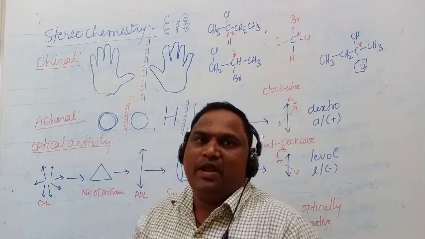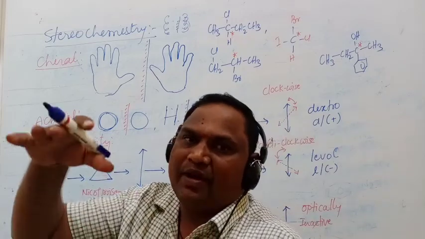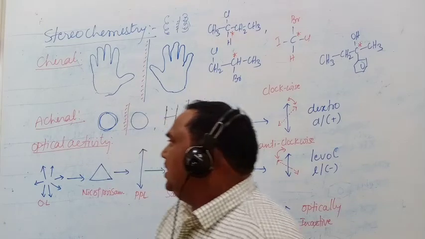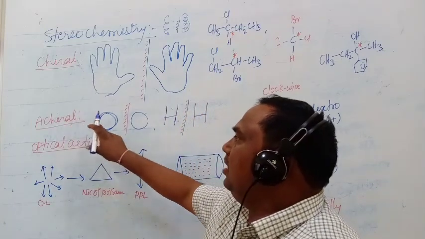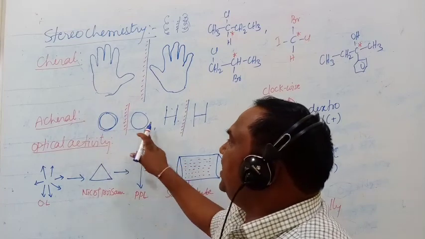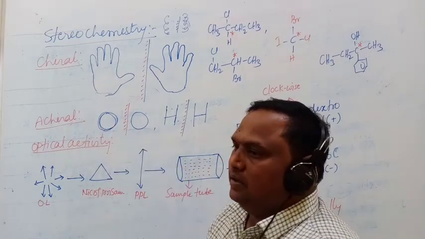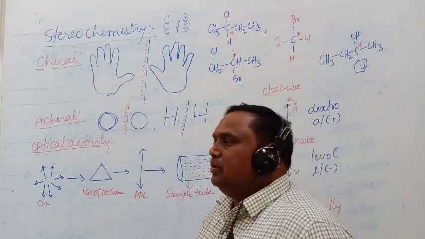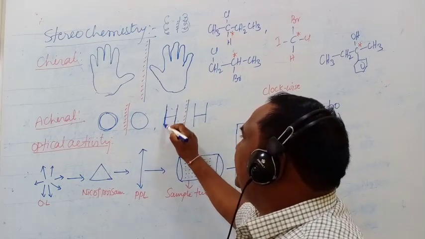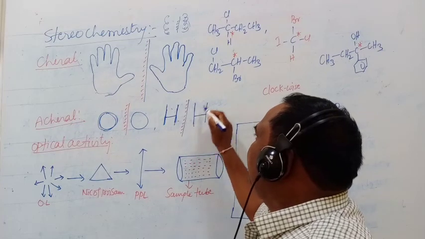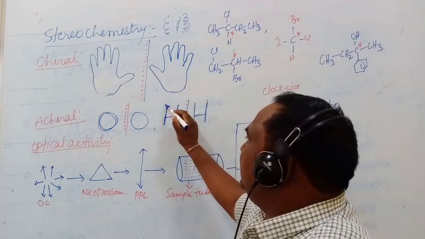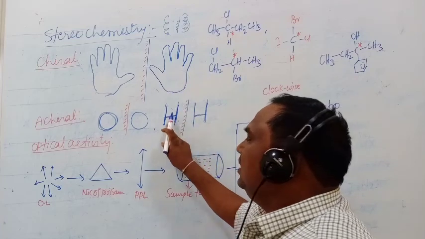That means they will overlap to each other perfectly, even as mirror images. That's why they are called achiral. Achiral are the objects which are superimposable to each other. Another one is the alphabet H. If you write its mirror image, and take this one, exactly it will fit over this one.